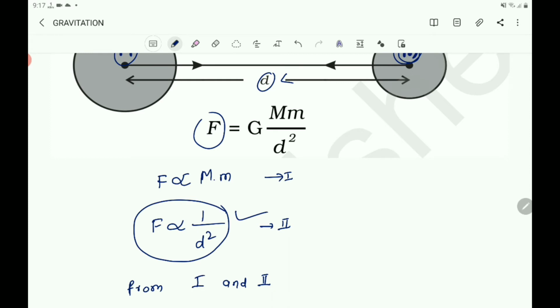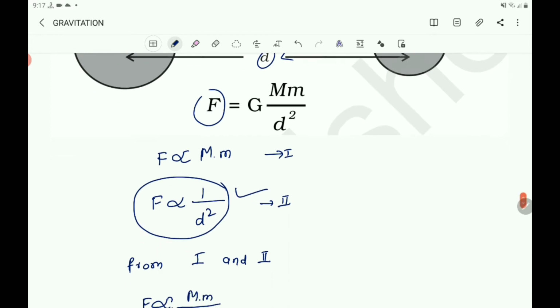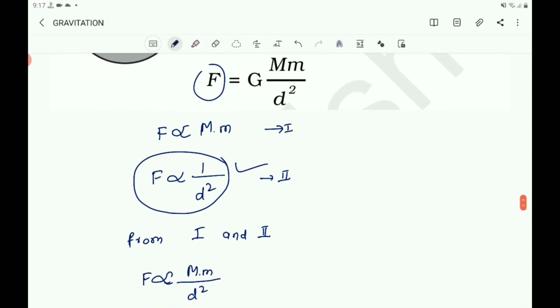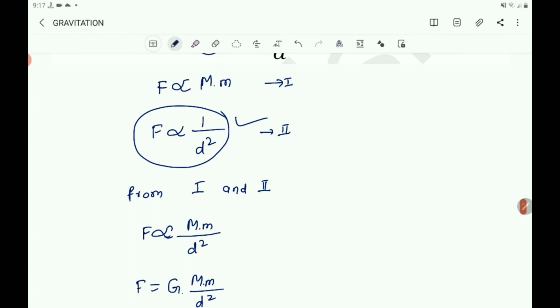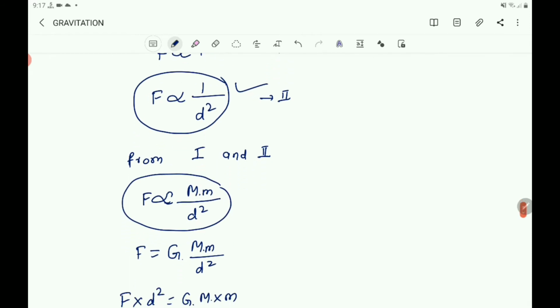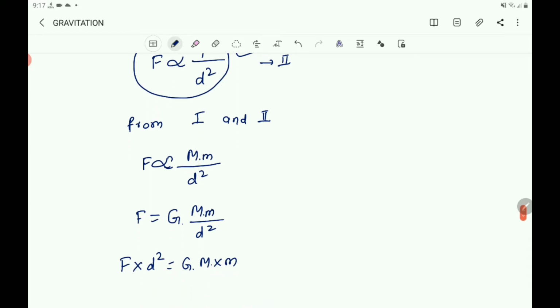Combining these two, from the first and second, you will get F is proportional to M into m by d square. To make it equal, we have to take a proportionality constant.